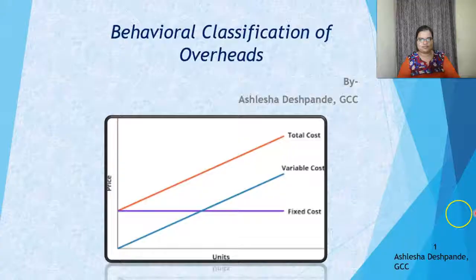In the last lecture we have already seen the classification of overheads based on element, function, normality and control. Talking about behavior-wise classification, it is a very important question for all your exams. As a result of which this is a very important subtopic from chapter 1. So without any further delay, let us start.